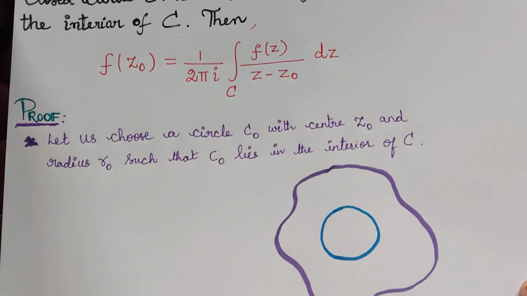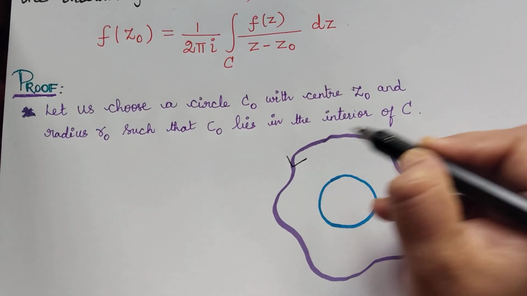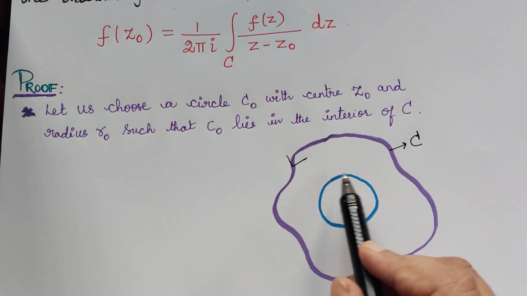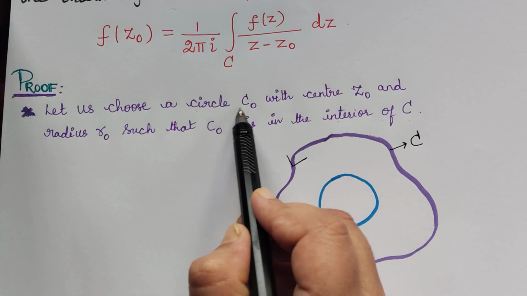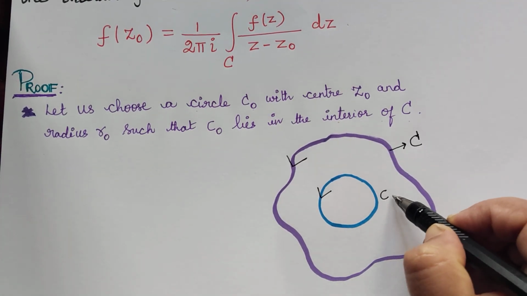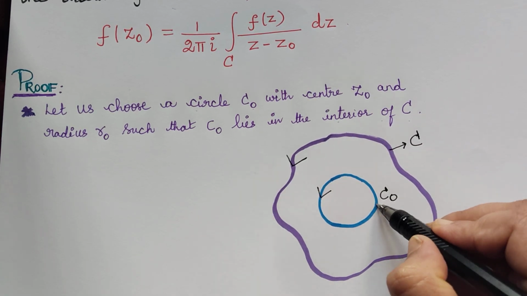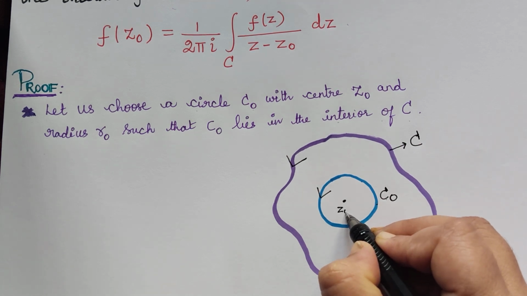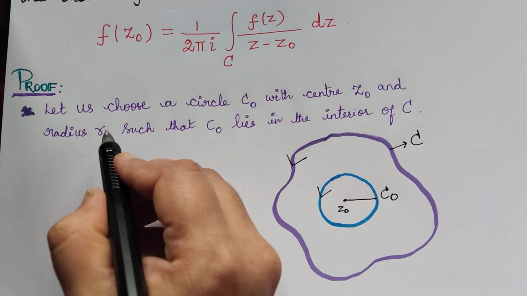Now if you see here, we are considering a closed curve capital C. So this is the closed curve capital C. Now inside this closed curve, that is the interior of C, we are considering a circle C naught. So this is the closed curve capital C and the circle is C naught with center at z naught. The center of the circle is z naught and the radius of this circle is r naught.